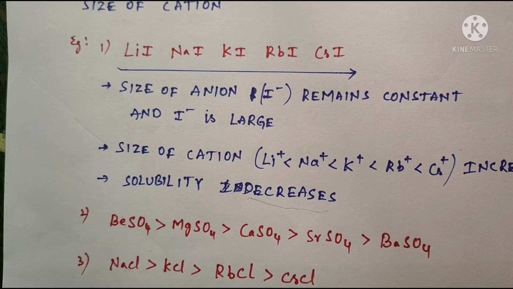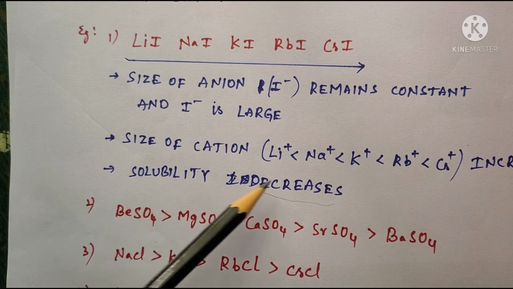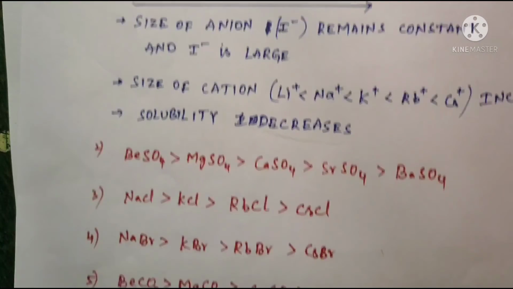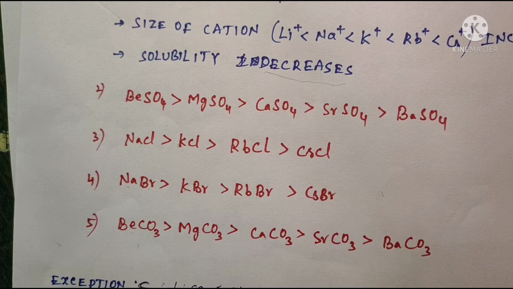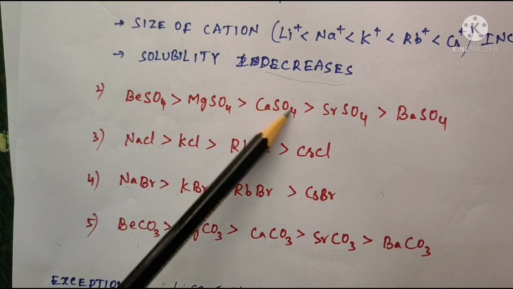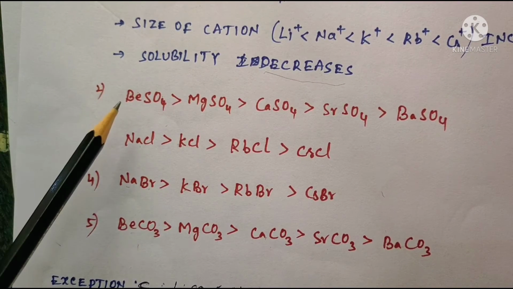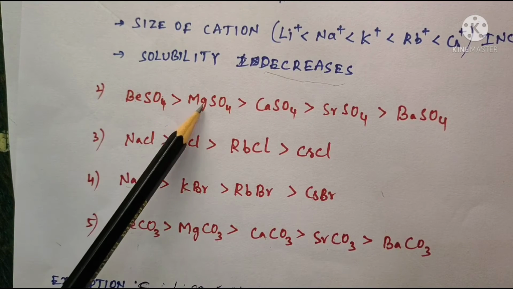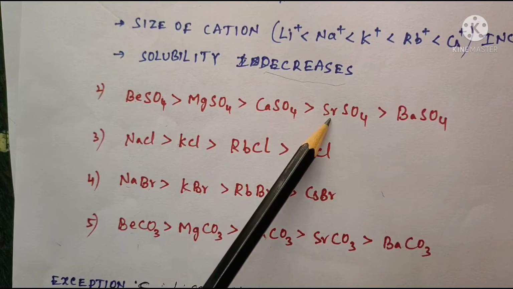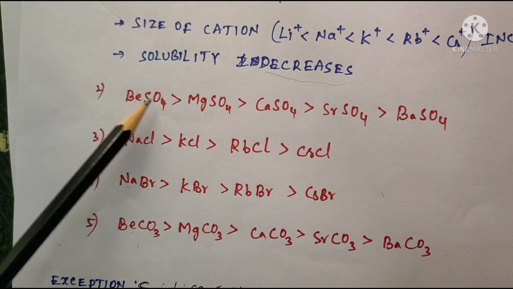anion is same, so its size remains constant. Size of cation increases down the group, so solubility decreases. We can take another example here. 2A group sulfates. Sulfate is large anion and cation size increases down the group. Here Be plus 2, Mg plus 2, Ca plus 2, Sr plus 2, Ba plus 2. So as the cation size increases, solubility decreases.